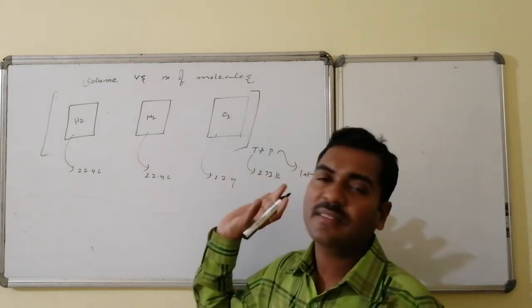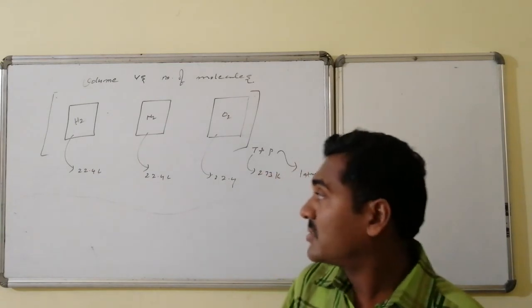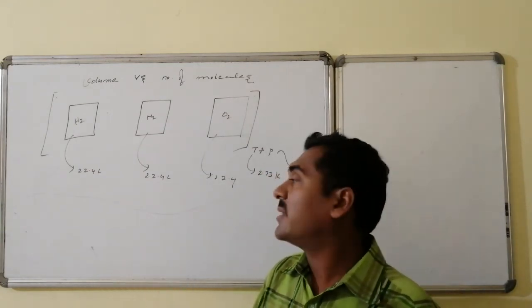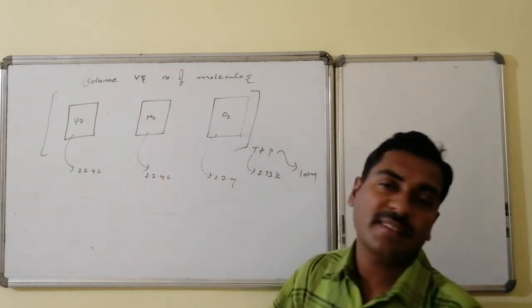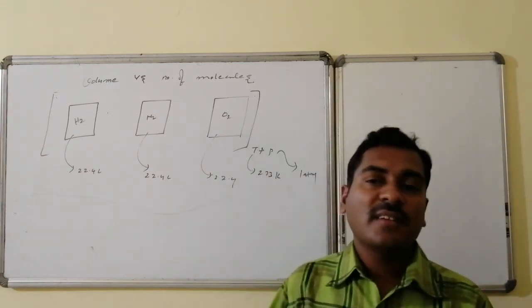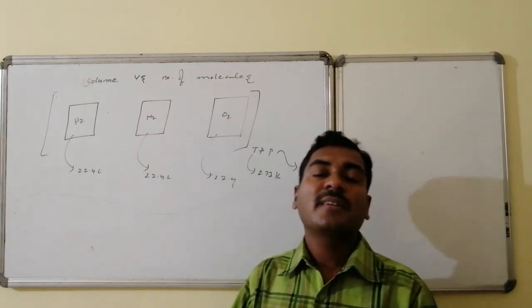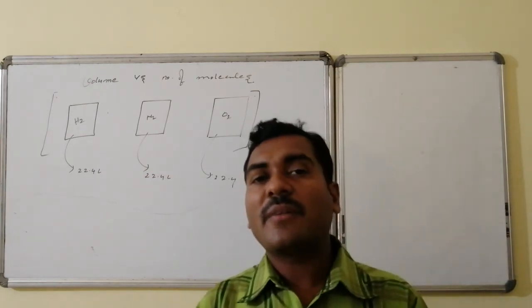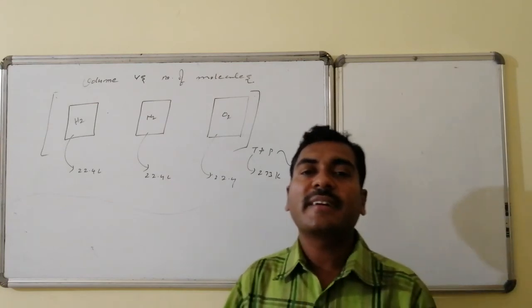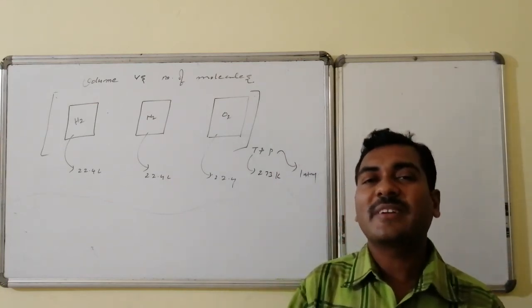The 3 cylinders are present under the same conditions, and those 3 cylinders also have the same volume, that is 22.4 liters. As we discussed the last time, 1 mole of every substance under standard conditions of temperature and pressure occupies a volume of 22.4 liters.